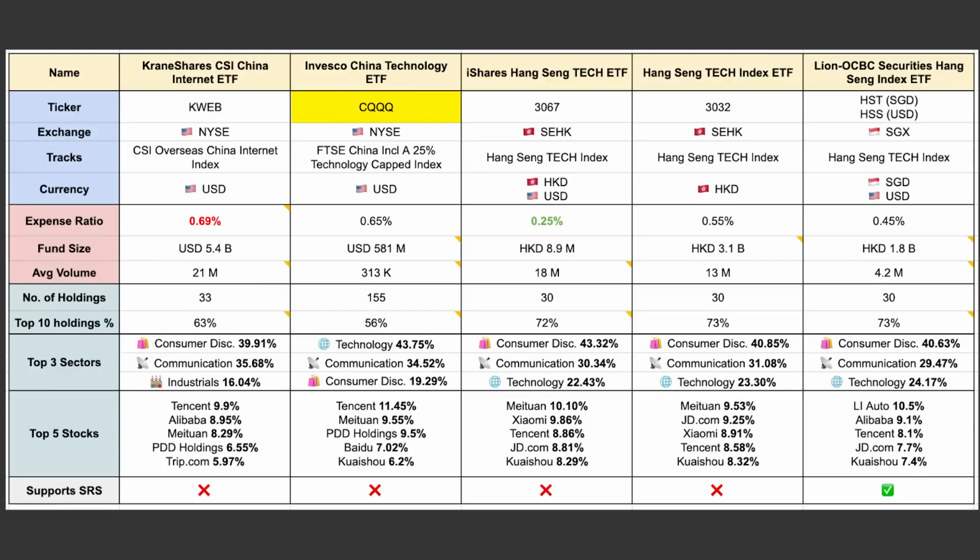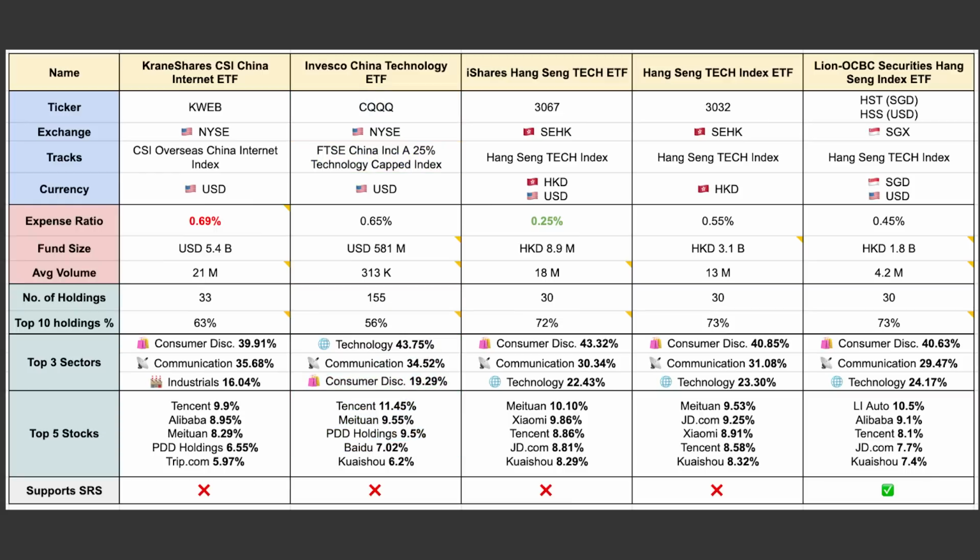Next, we have CQQQ, which tracks the performance of the large and mid-cap tech companies in China. This includes your A shares, H shares, and ADRs. This ETF has 155 holdings. The top 3 sectors are technology, communication services, and consumer discretionary. And again, the top holdings are all your popular tech companies.